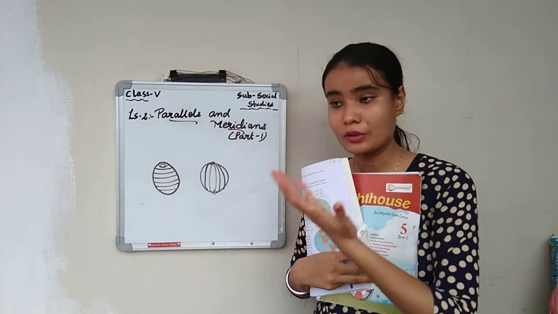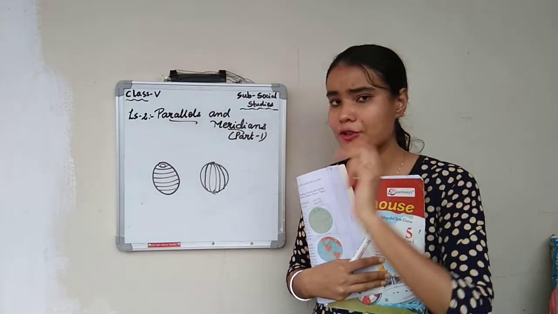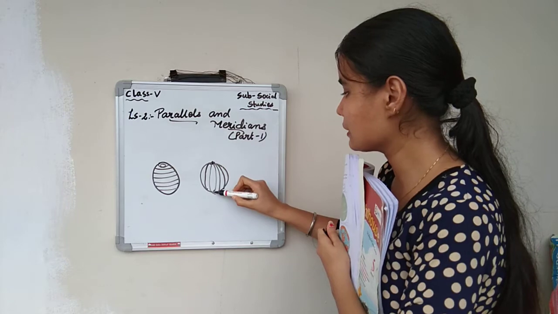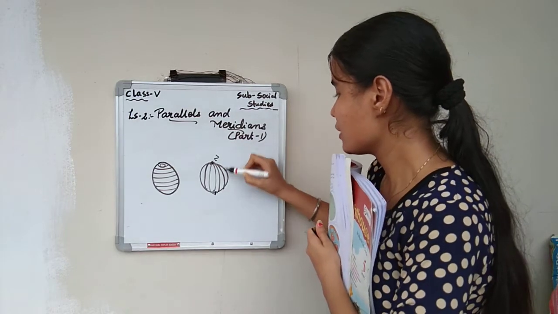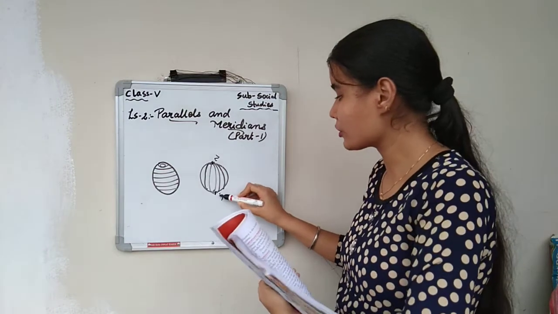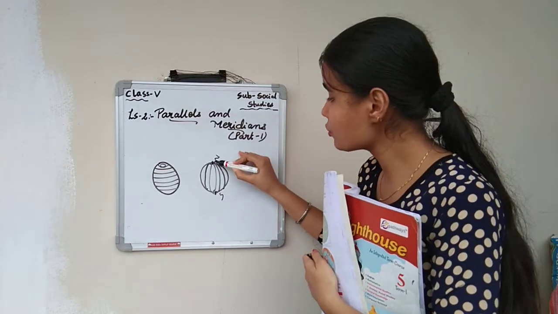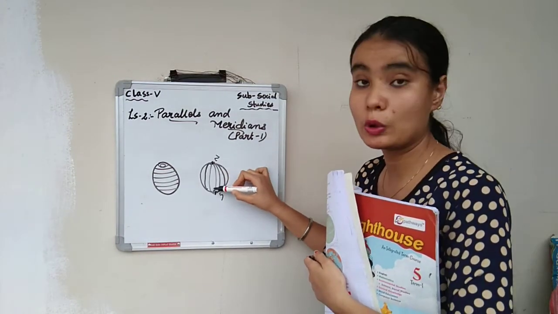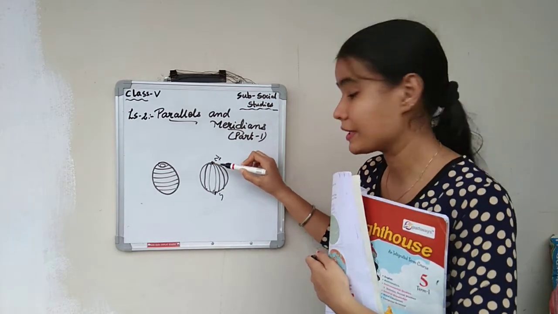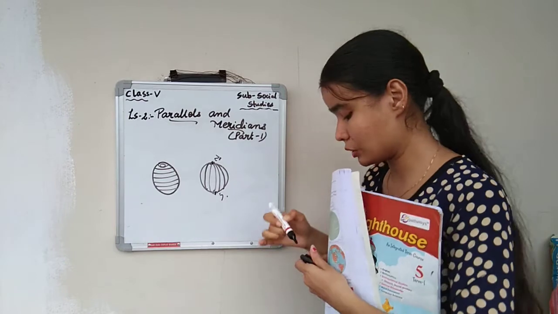Globe. So when you see the globe, there are 2 points. One point lies at the north side and the other point lies at the south side. So this is called what? Northern pole, and this is called what? Southern pole. These 2 points are called what? Poles. So the point on the top is called what? Northern pole, and the point on the south is called what?